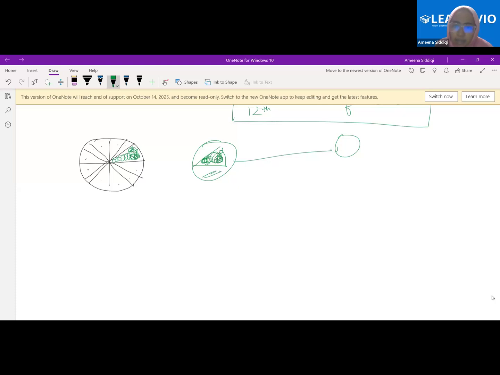Here, if I am saying, this is one piece here, right? In this atom, beta, how many times is this piece being repeated? In this atom of carbon 12, how many times is this one piece being repeated? 12 times. Exactly, 12 times. Excellent. Because we have divided that atom into 12 equal pieces.